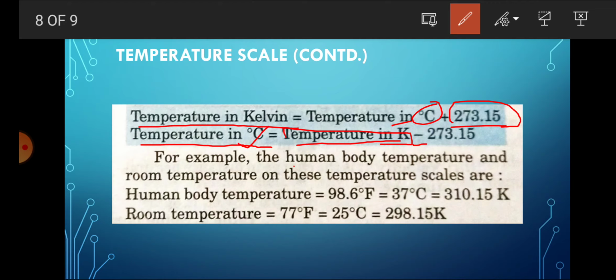For example, the human body temperature is 98.6 degrees Fahrenheit, which can be converted into 37 degrees Celsius, and then you can convert it to Kelvin: body temperature is 310.15 Kelvin. So room temperature, 77 degrees Fahrenheit, means the temperature of the environment around you is 25 degrees Celsius, which is 298.15 Kelvin.